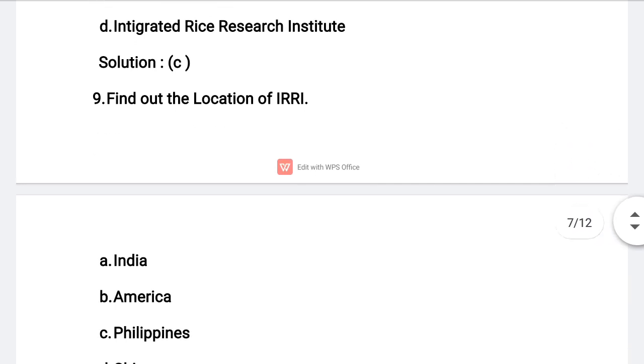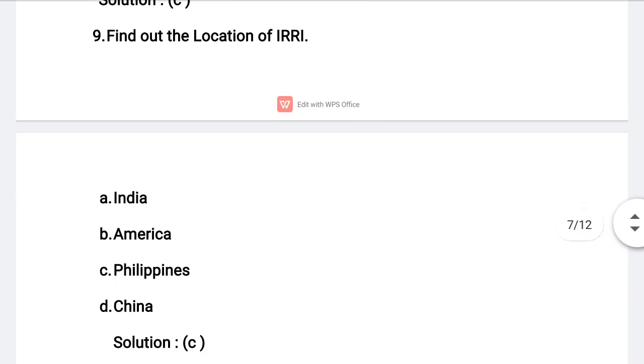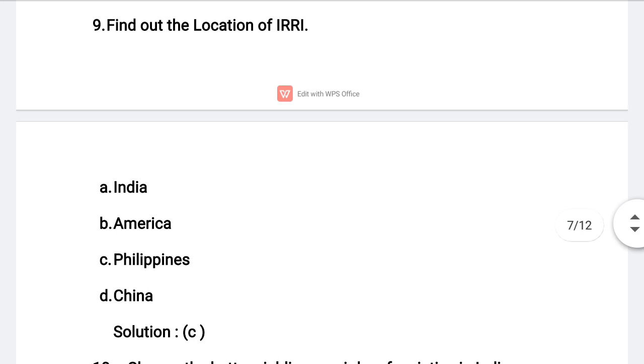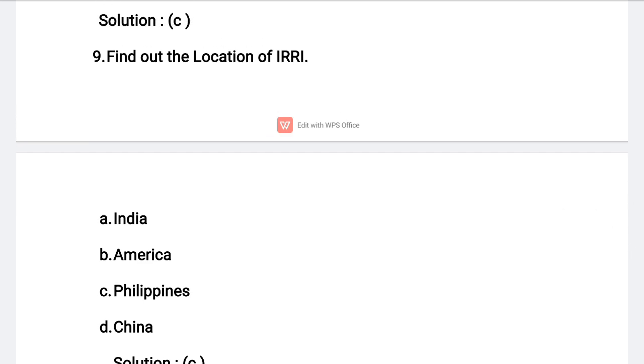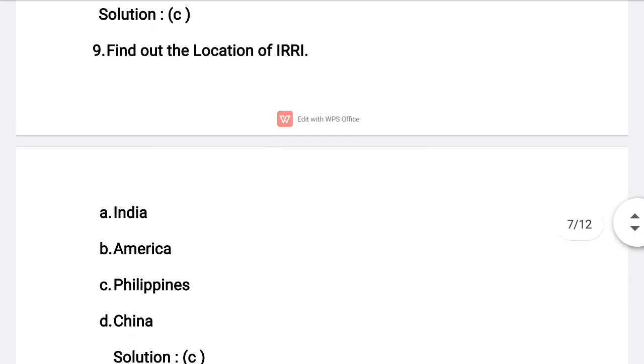Next, find out the location of IRRI. Just now we had a discussion, students. Option A, India. Option B, America. Option C, Philippines. Option D, China. So the correct option for this question is option C, Philippines. Meant for having the Rice Research Institute at international level.